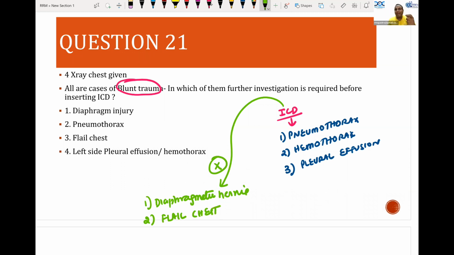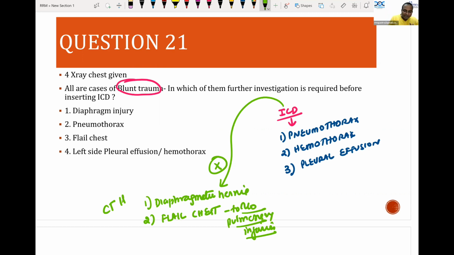In flail chest, our main aim is to rule out pulmonary injuries. To rule out any pulmonary injuries is our main aim. So I should take a CT scan. I should do a CT chest in all these cases before planning a procedure. Diaphragmatic injury, flail chest and all, I should do a CT scan of the chest.